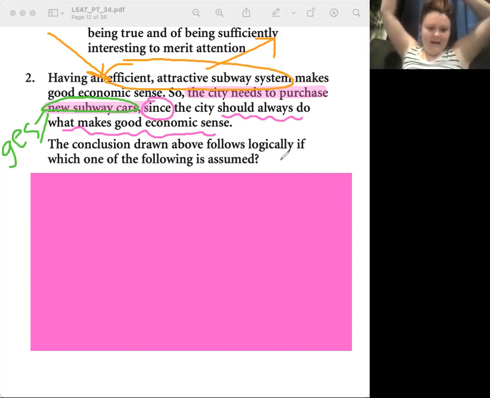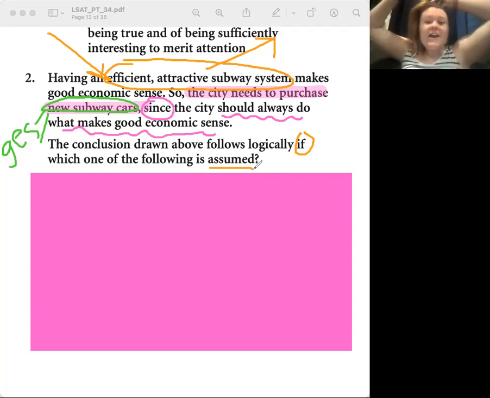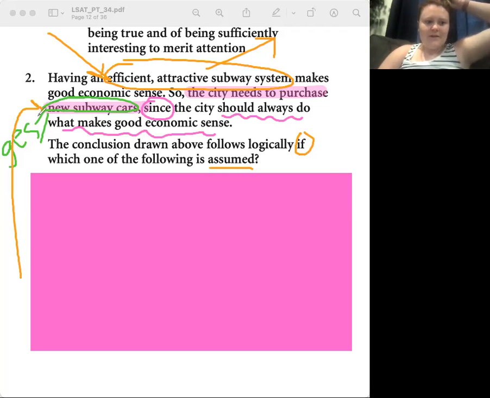Sufficient assumption. How do you know that? The logically if, and assumed. Excellent. So what's our goal of a sufficient assumption question? We have to make the argument airtight, pretty much guarantee the conclusion, right? I consider these questions like super strengthen questions. We get to bring in new information.